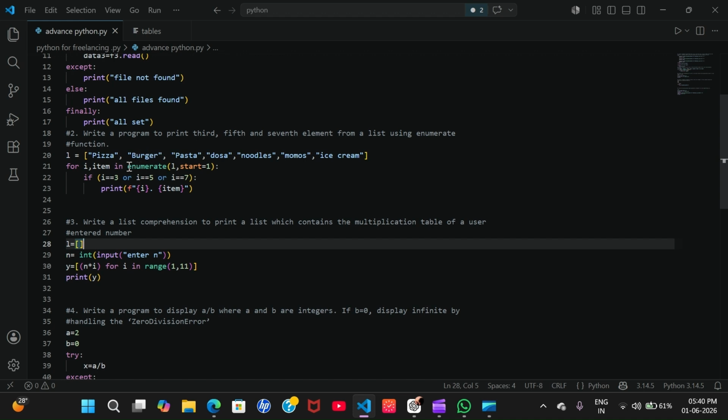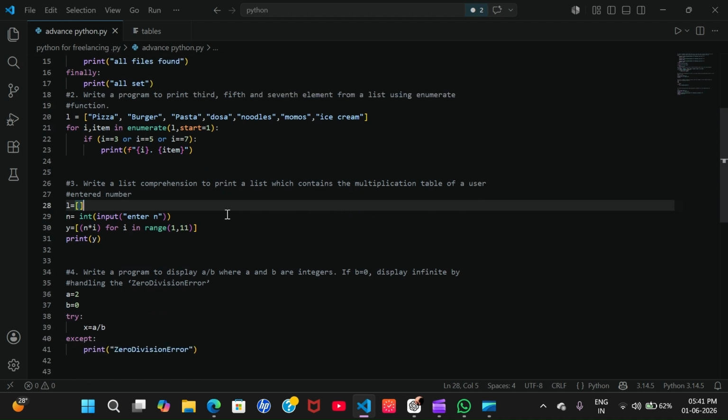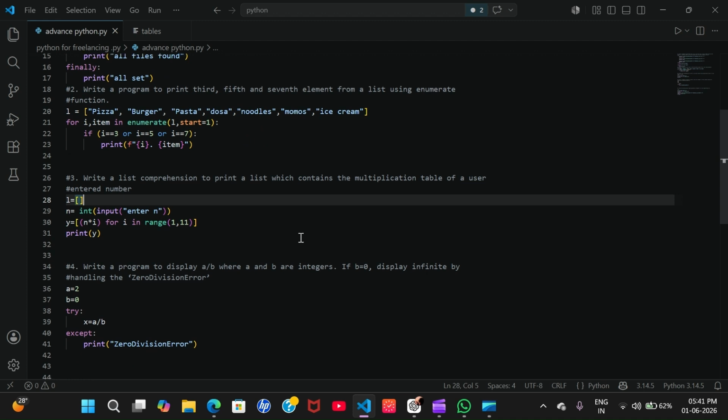With enumerate, the index is here and the variable is here, and we put a condition: if i equals 3 or i equals 5 or i equals 7, then only it will enter and print the items. The output will be 3 dot pasta, 5 dot noodles and 7 dot ice cream.